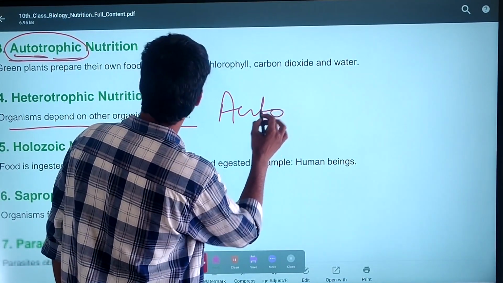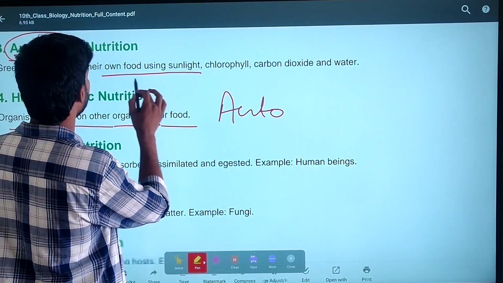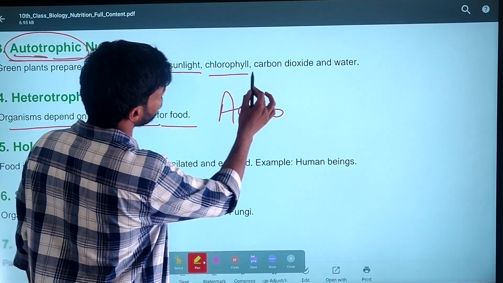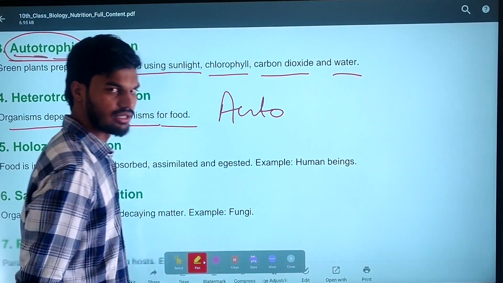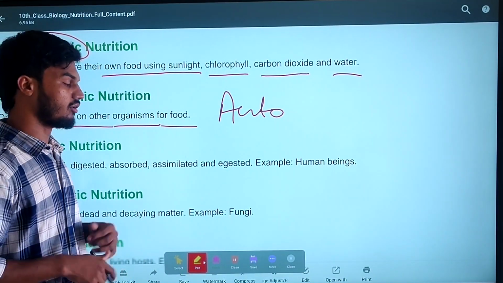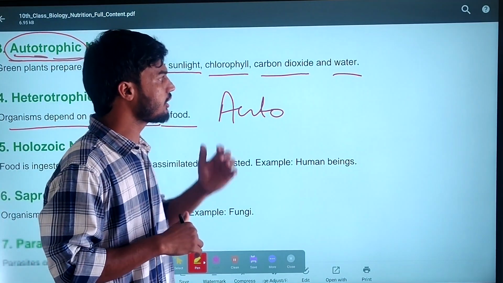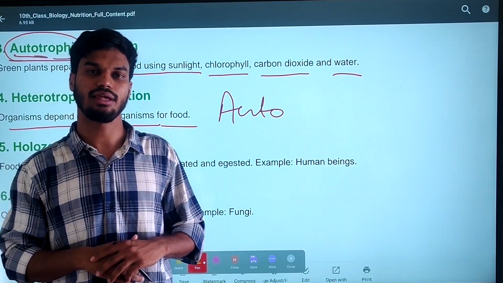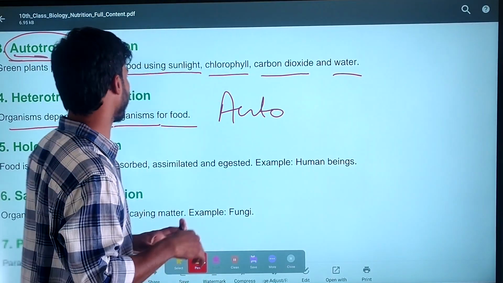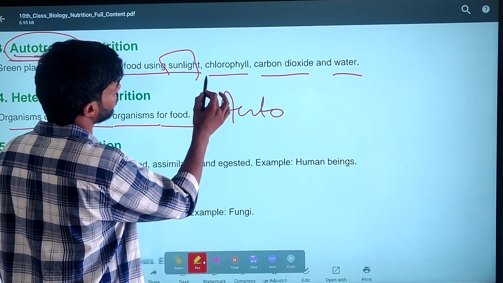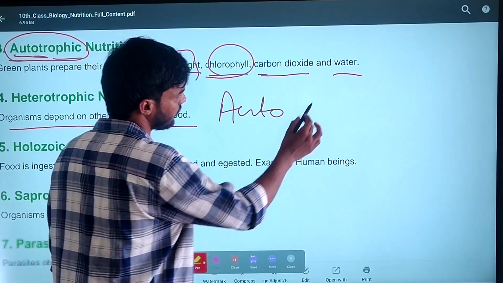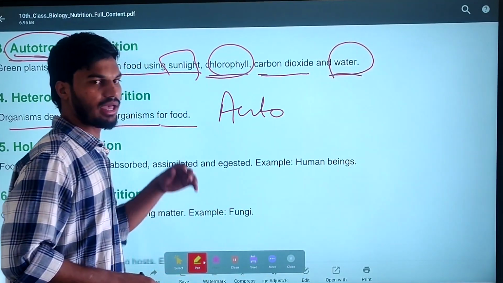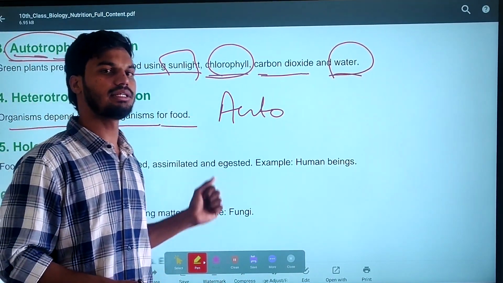Organisms with autotrophic nutrition prepare their own food in the presence of sunlight, chlorophyll, carbon dioxide and water. An example of autotrophic nutrition is plants. If the plant wants to prepare its food, there should be sunlight, chlorophyll, carbon dioxide and water present at the same time.